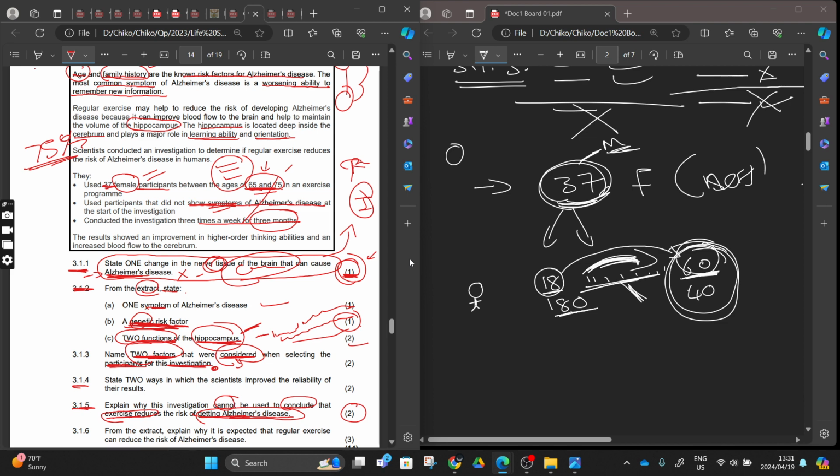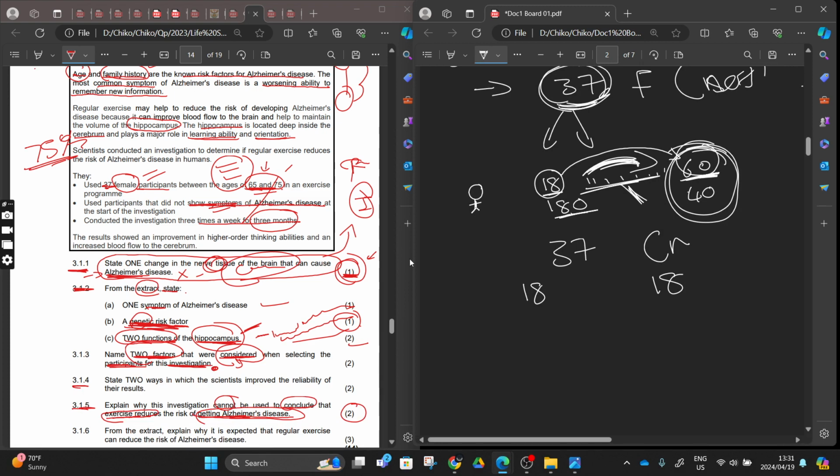Then another thing: we didn't have a control, right? In our experiment, we have to have a control. Of these 37 females who had no symptoms, maybe we should take 18 on this side and 18 on that side. I'm not sure the total will make 37, right? We exercise these 18 and leave the other 18. After the experiment, when this group is done with exercising, we check the symptoms of Alzheimer's. And in the group that was not exercising, we also check for Alzheimer's.